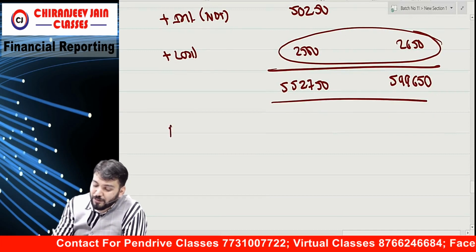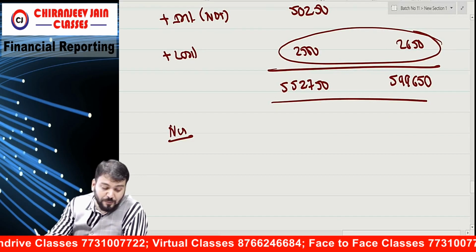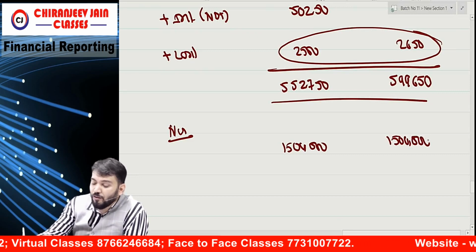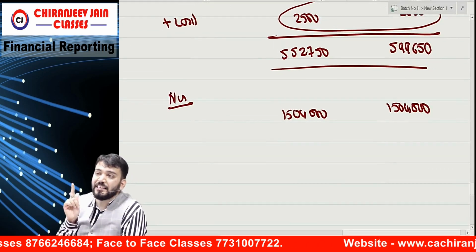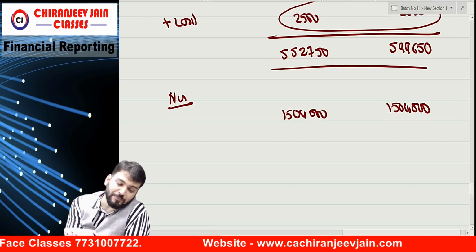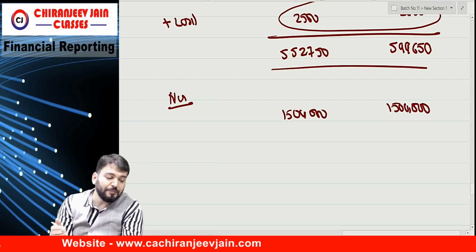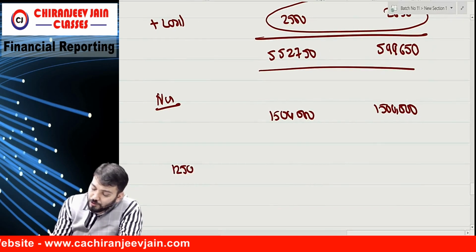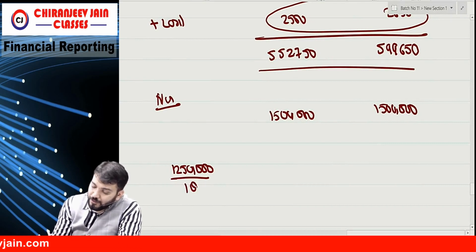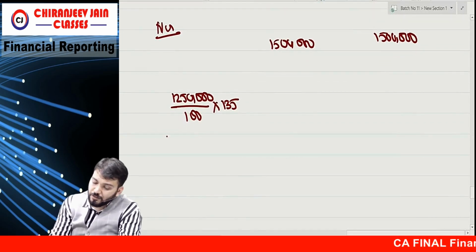Now we need to also find out the number of shares for diluted earning per share. So basically we have taken 15 lakh and 15 lakh. So tell me how many shares will increase. We'll take 135 now. So how many shares? It will be 12 lakh 50,000 divided by 100 into 135. How much is coming? 16 lakh 87,500.